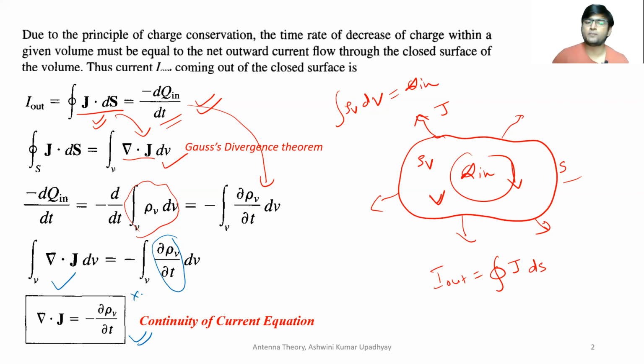So del dot J is equal to minus del rho v by del t. This is a very important equation, which is called the continuity of current equation. Divergence of J means the flux of J which is diverging out of a particular volume will be equal to the rate of decrease of volume charge density inside that particular volume.